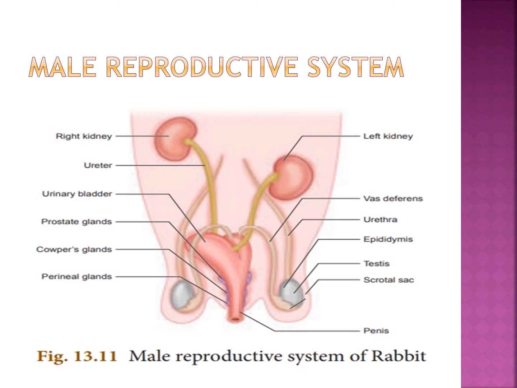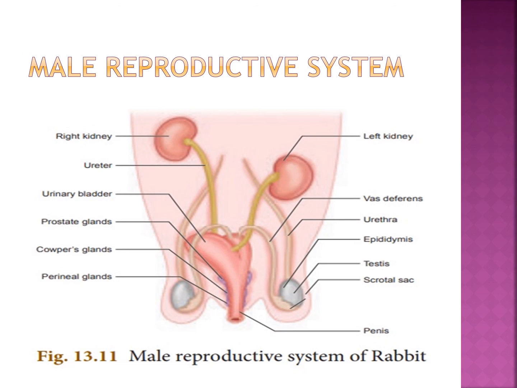This network of seminiferous tubules leads into the epididymis. The epididymis leads into the sperm duct called the vas deferens. The vas deferens joins the urethra just below the urinary bladder. The urethra runs backward and passes into the penis.